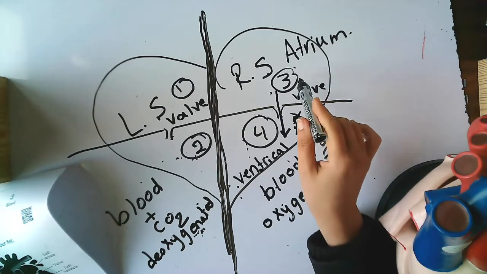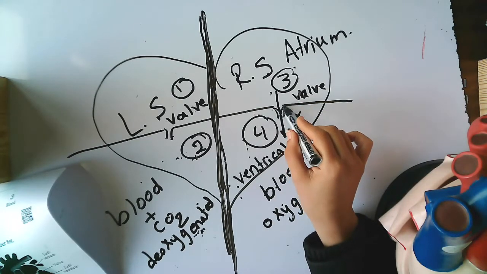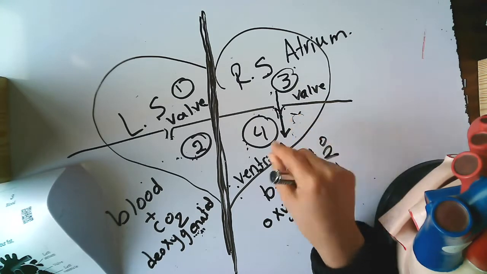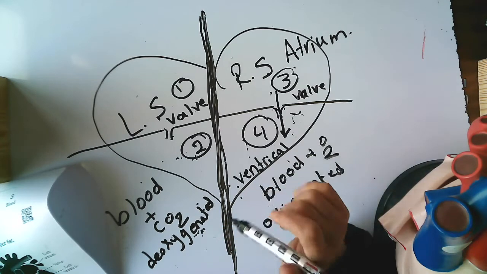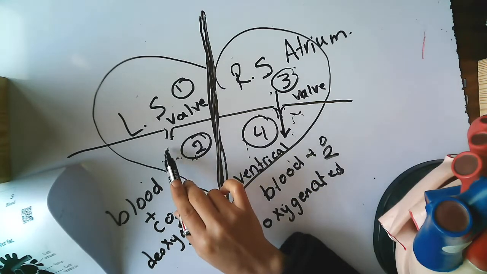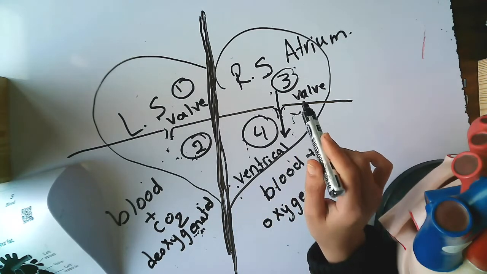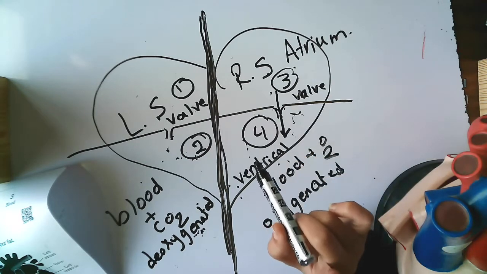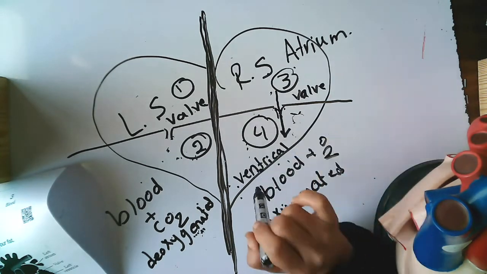So after the blood goes down, this valve closes quickly to prevent the blood from returning back from ventricle to atrium. Again, there is an opening called valve, which allows the blood to go from atrium to ventricle without allowing the blood to return back from ventricle to atrium.